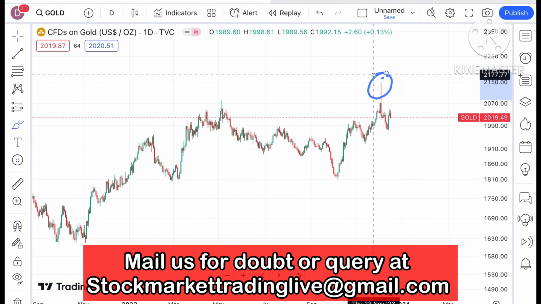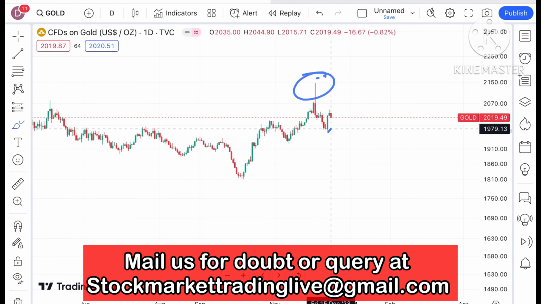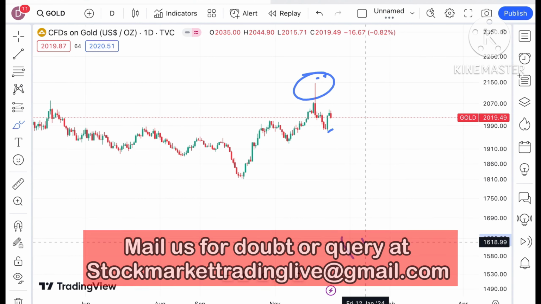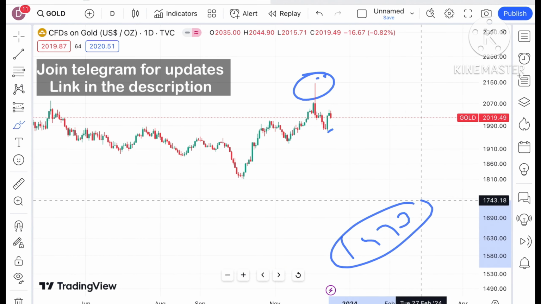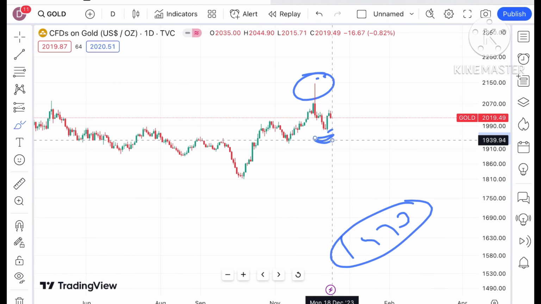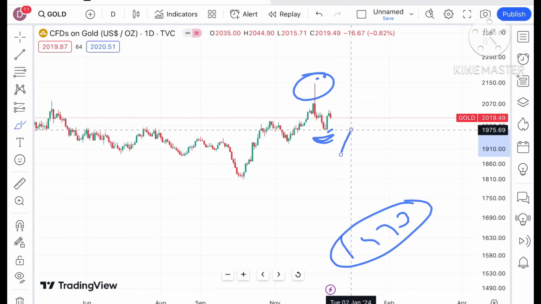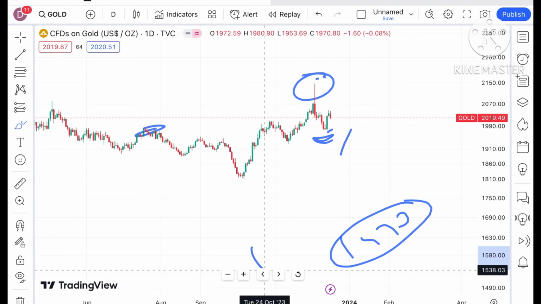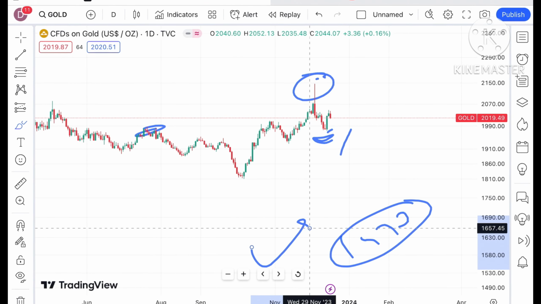You have to understand, looking at this particular chart, that gold has already made a high at a level of $2049, and from there again went down and made a low of around $1973. After that it tried to go upside. 1973 is close to this particular support, and from there we have seen a bounce back.